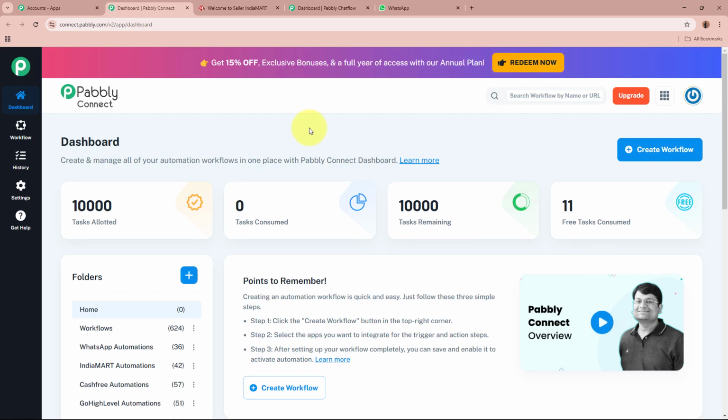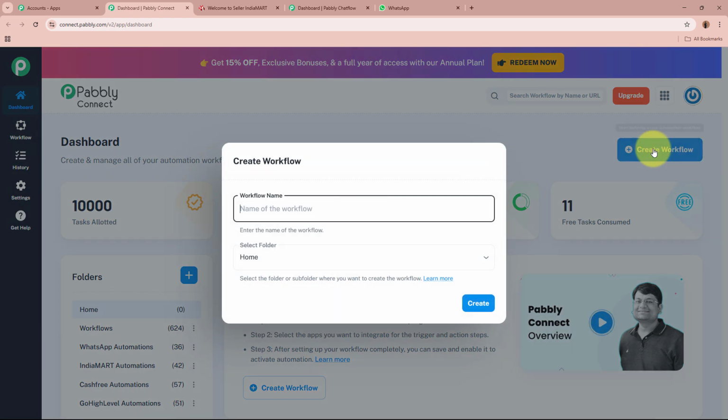As I've done that, Pabbly Connect's dashboard is going to appear in front of you. In order to start an automation process in Pabbly Connect, we need to create a workflow. For that, click on this top right corner button right here that says Create Workflow. A dialog box is then going to appear in front of you, which is asking for the workflow name and for us to select a folder.